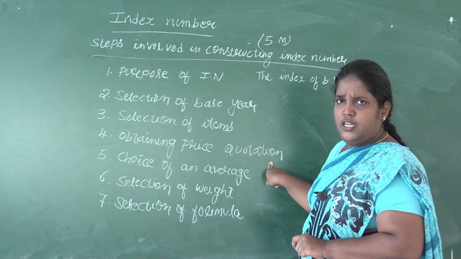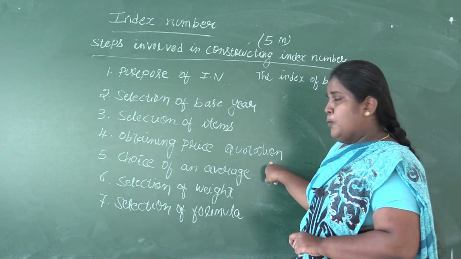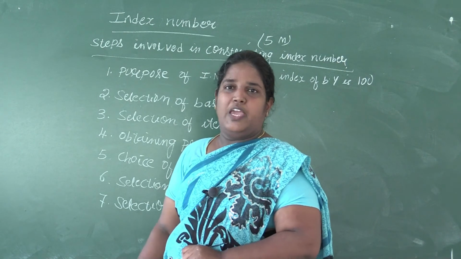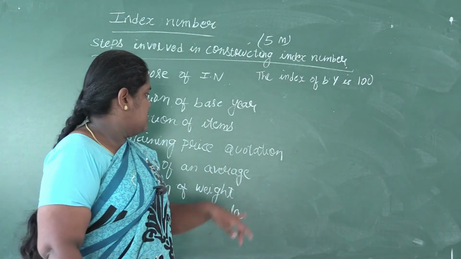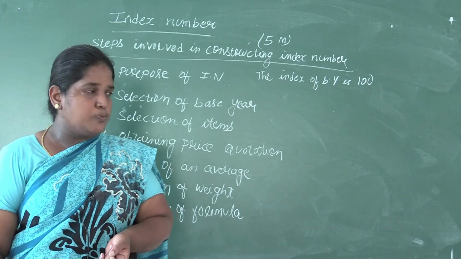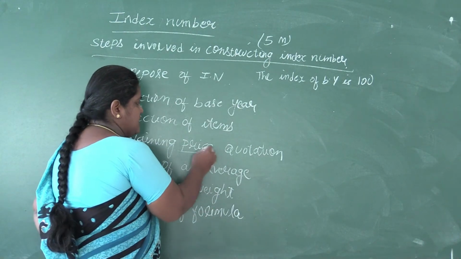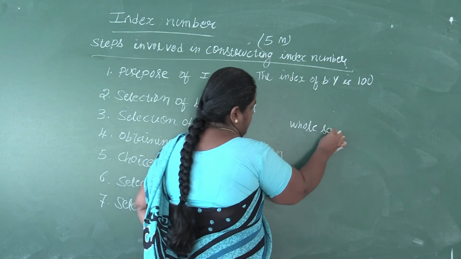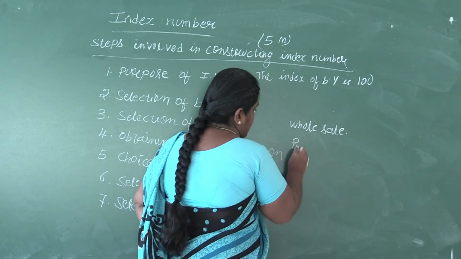Next is obtaining price quotations. While obtaining price quotations, the prices of items will vary. So you have to select the prices in such a way that where the people go more. So when we are saying prices, we have wholesale price, retail prices.